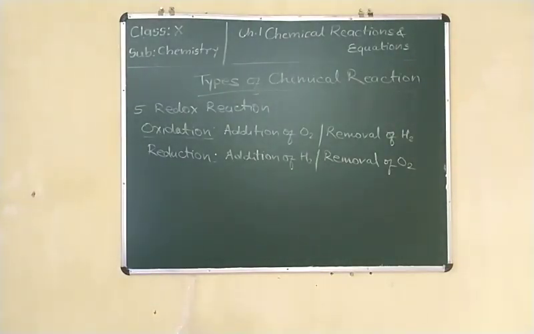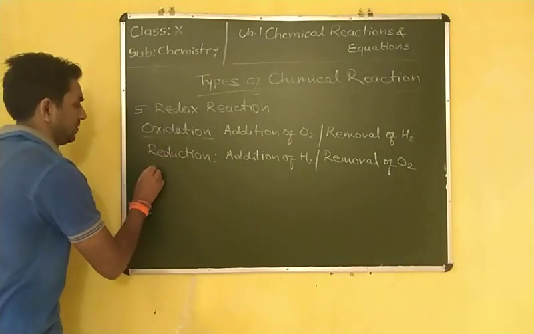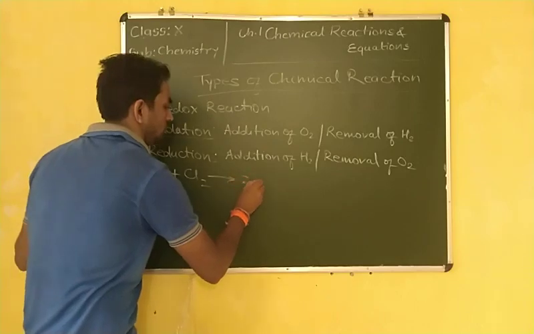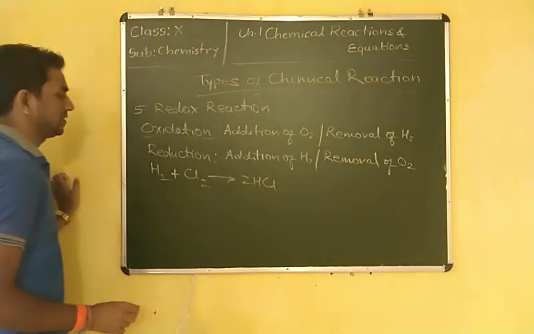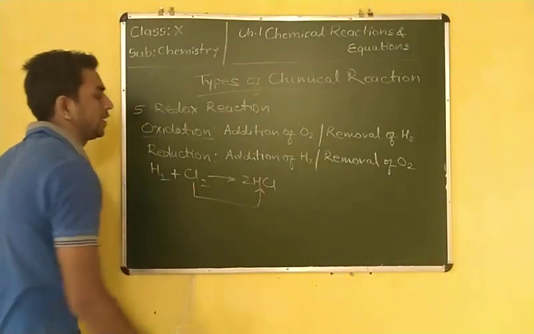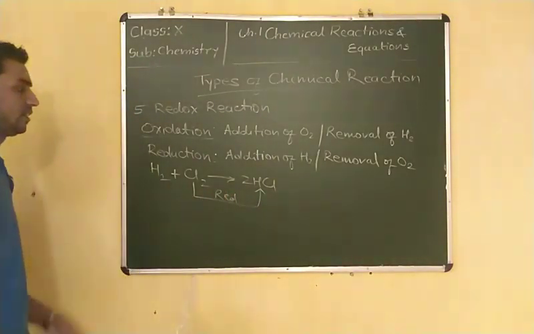In this reaction also we can treat addition of hydrogen, the 2HCl which I have written, as an example. Suppose H2 plus Cl2 is equal to 2HCl. 2HCl means addition of hydrogen. From Cl2 to 2HCl, addition of hydrogen is going on, so it is reduction.